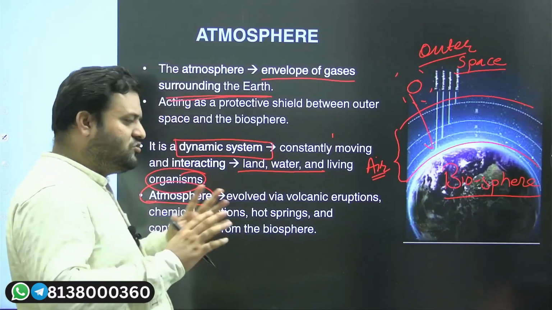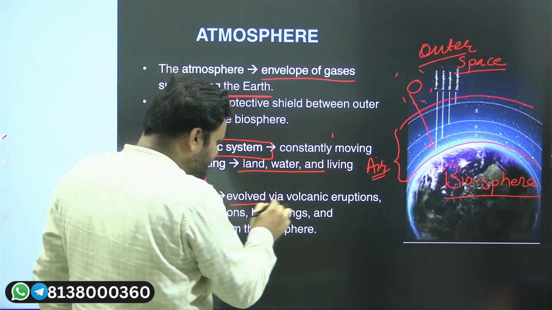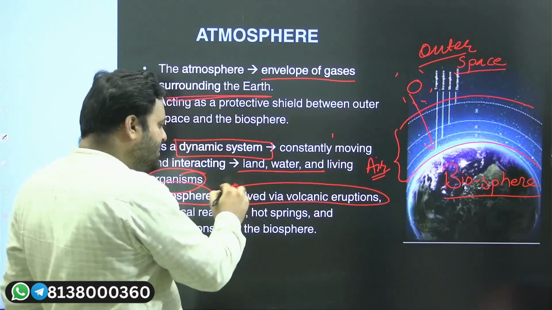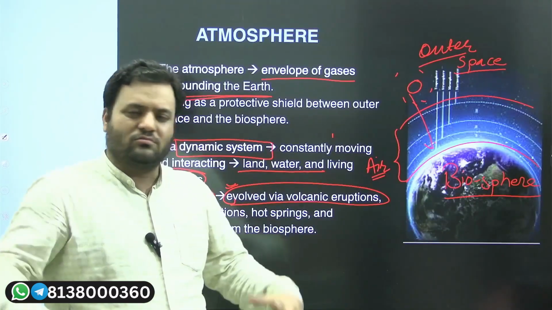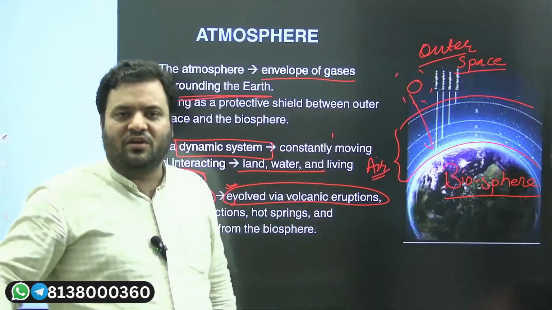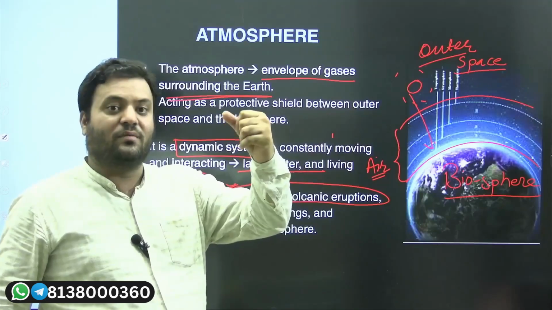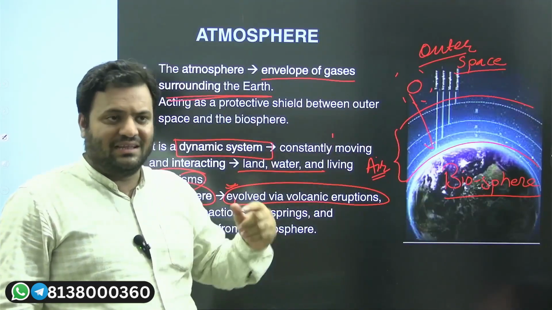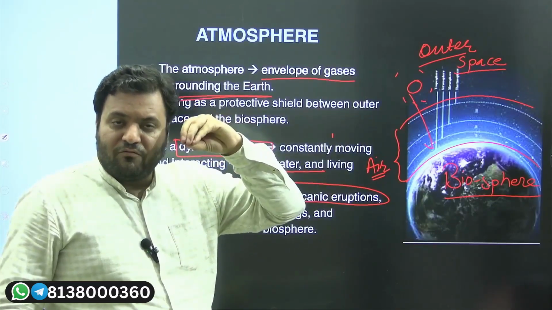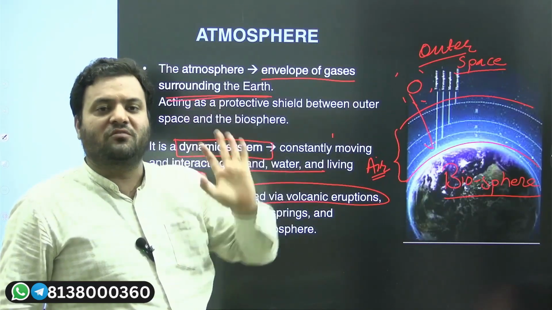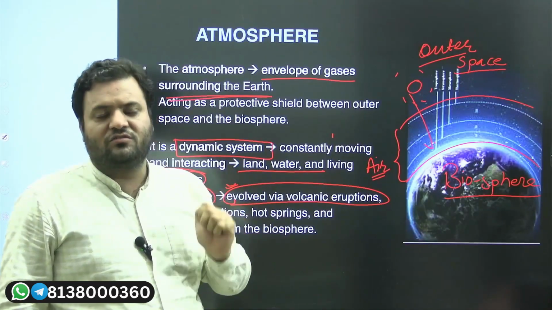So based on those theories, what we can say is that the earth's atmosphere which we see nowadays has evolved, and in that evolution there is a greater role of volcanic eruption. Who knows, because of the eruption there might have been an introduction of CO2, and then the rest of the process, photosynthesis or living organisms might have appeared on our earth's surface, and then this atmosphere has gone through a phenomenal transformation throughout the different phases of the geological history of earth.